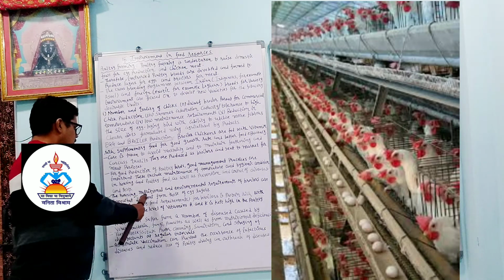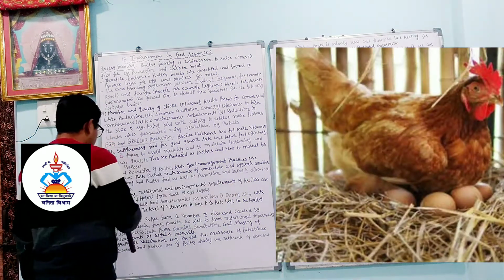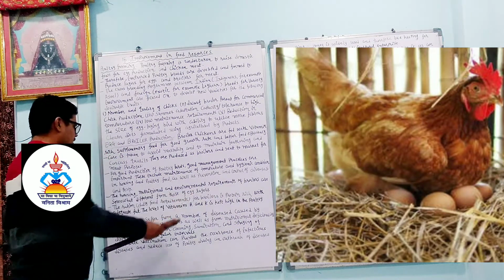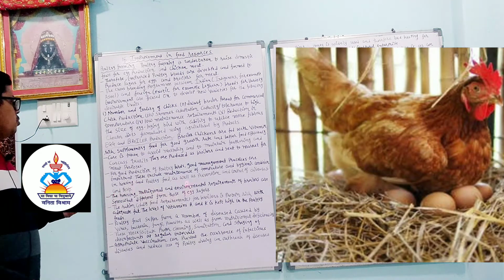The housing, nutritional and environmental requirements of broilers are somewhat different from those of the egg layers. The housing and nutritional environmental requirements of the broilers are somewhat different from those of the egg layers. Egg layers are those birds which are raised only to get eggs commercially.